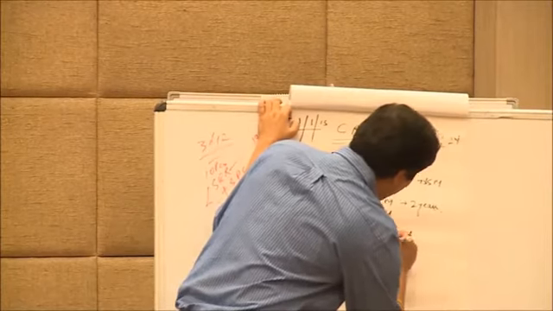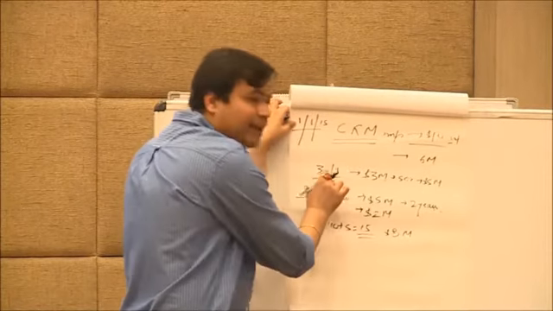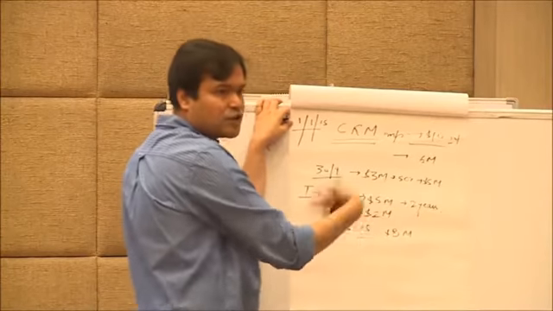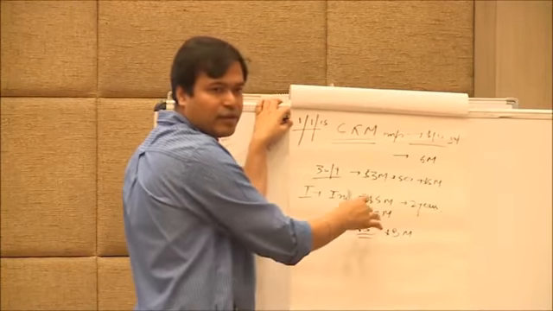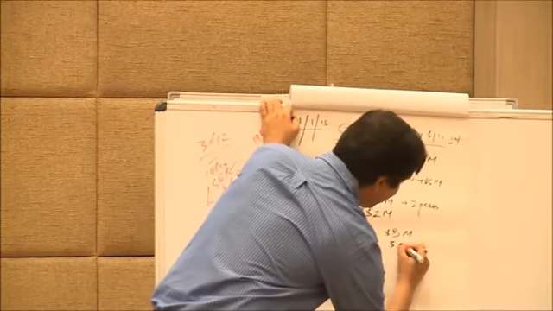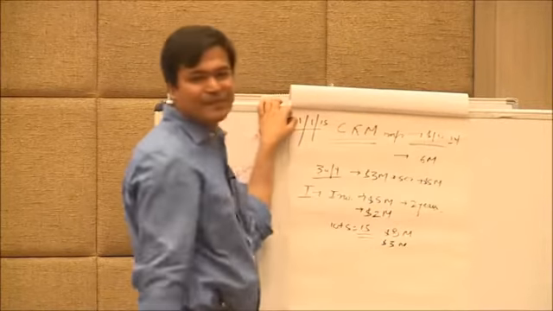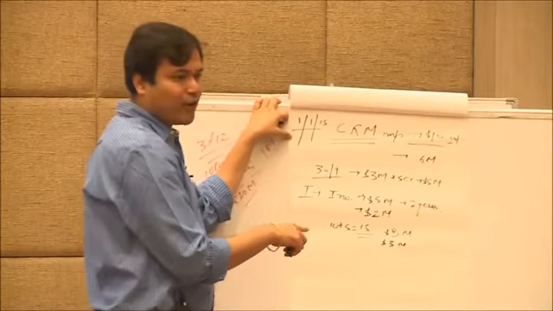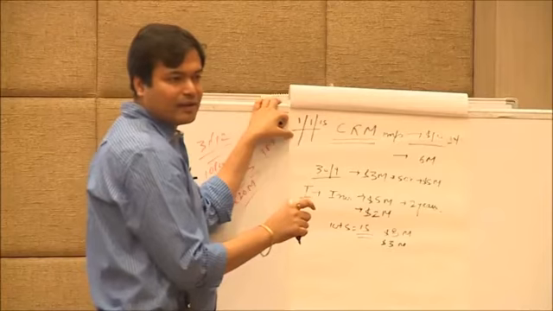8 million. What is the actual cost which I have incurred till date on this contract? 3 million, because this is just going to start. Maybe I have not spent a single penny on this. 3 million. Now you take out the POC. 3 divided by 8. What will come? 37%.